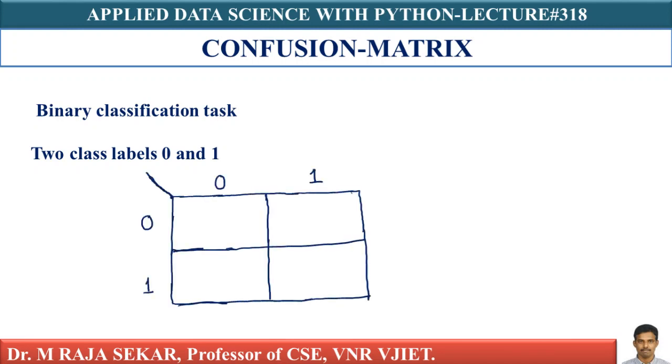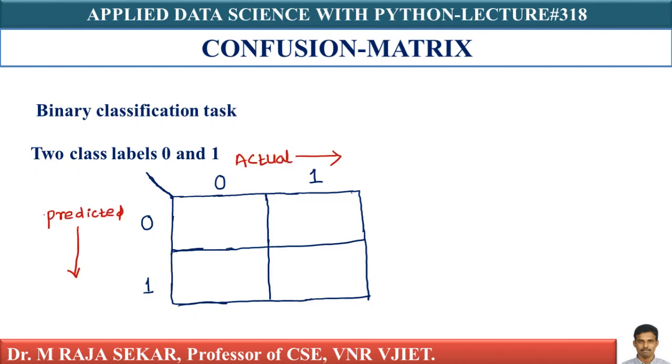We create a grid of 2 by 2 size, a matrix of size 2 by 2, because it's a binary classification task and we have two classes. The two classes are class 0 and class 1. So I created a matrix whose order is 2 by 2.